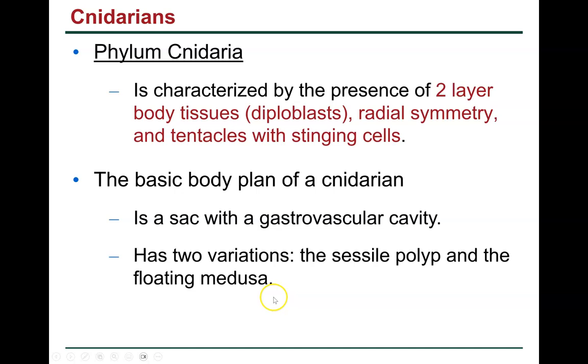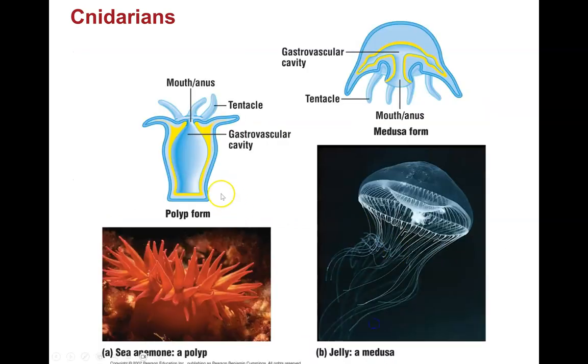The basic body plan of a cnidarian is a sac with a gastrovascular cavity. It has two variations, the polyp, where the tentacles face upwards, and the floating medusa, where the tentacles face downwards. So if we look, this is the polyp.